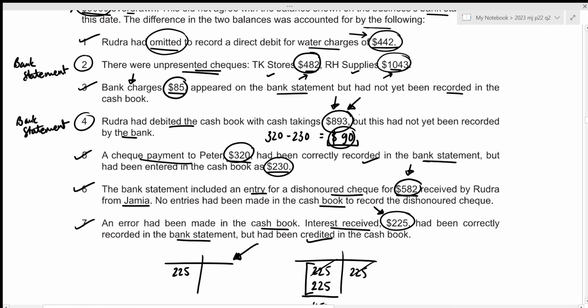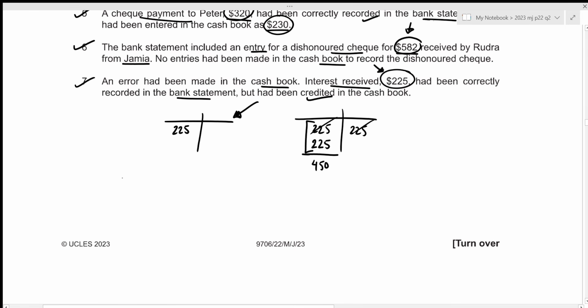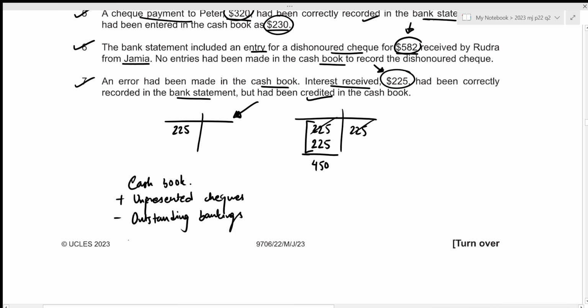But if we were to start our bank reconciliation statement as per the balance in our bank statement, we would have subtracted our unpresented checks and added our outstanding banking. So I'm just going to write it down right here. If you're starting with our cash book balance, you need to add the unpresented checks and subtract the outstanding bankings in order to get your bank balance or balance as per the bank statement.